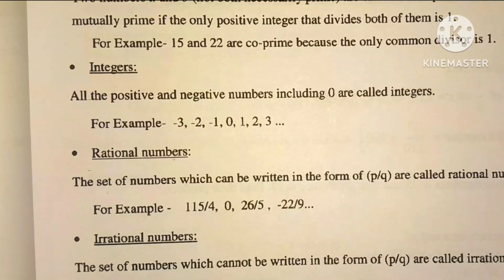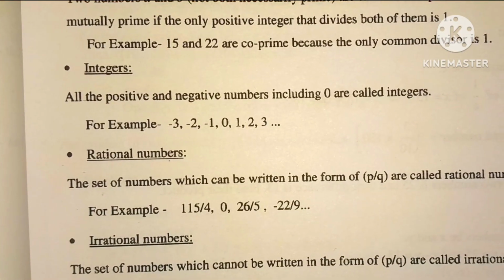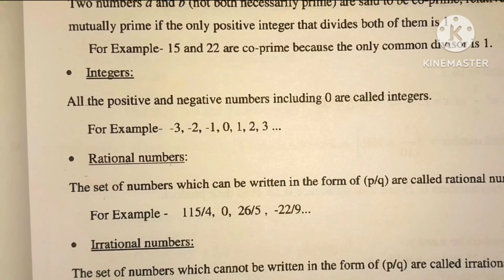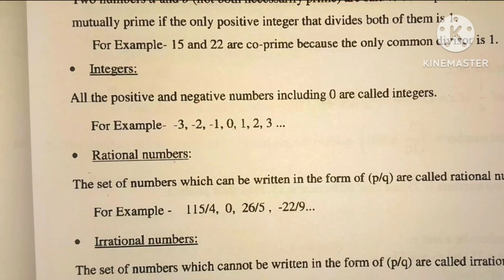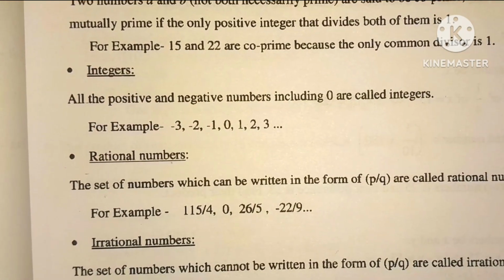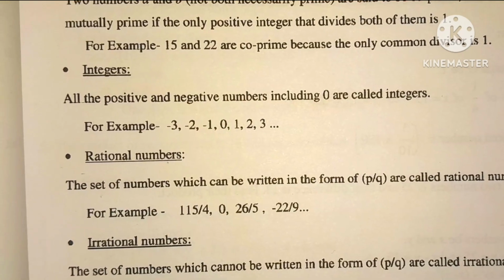Rational numbers: the set of numbers which can be written in the form p by q are called rational numbers. For example, 15 by 4, 0, 26 by 5, -22 by 9, etc.